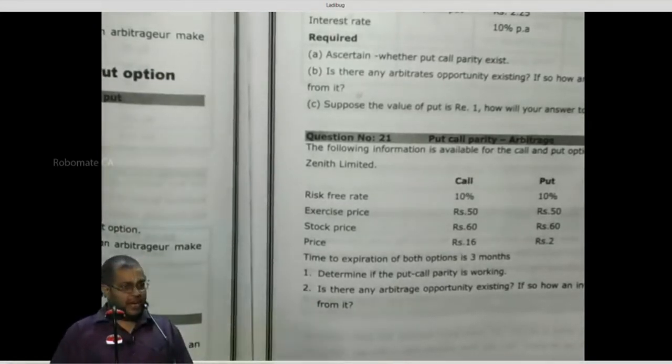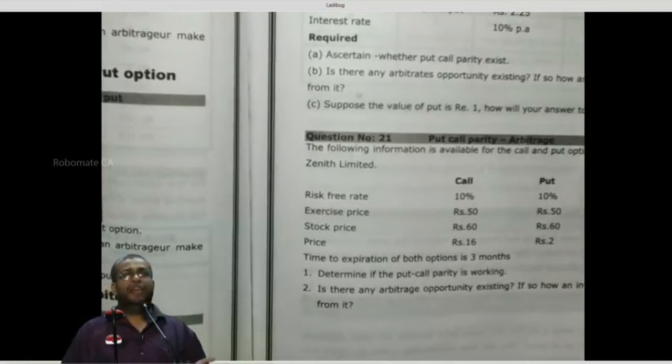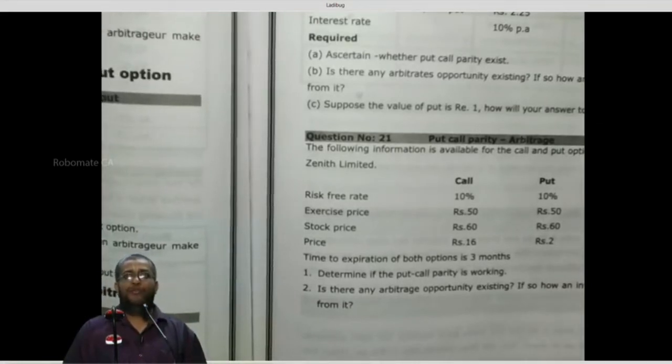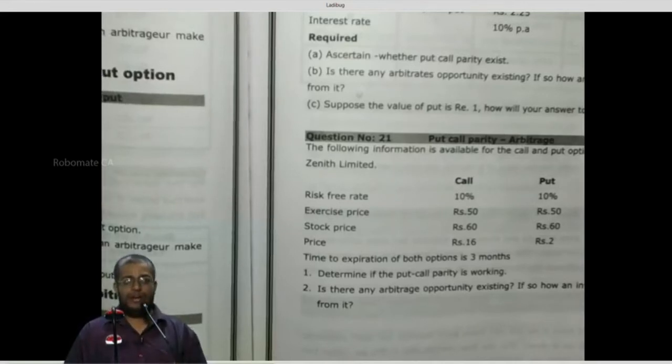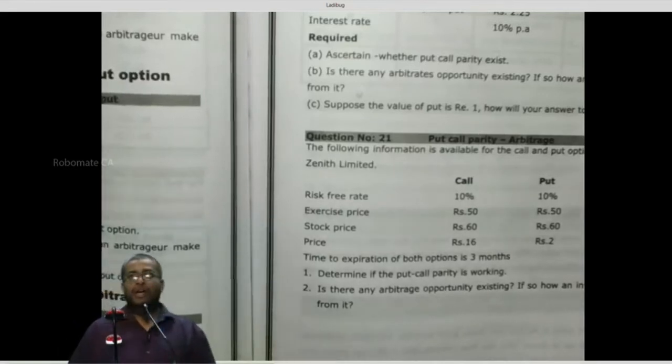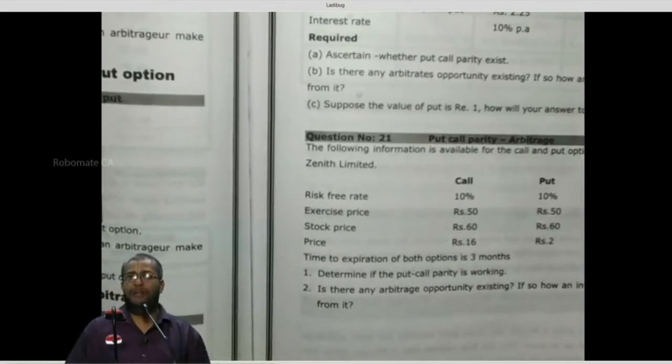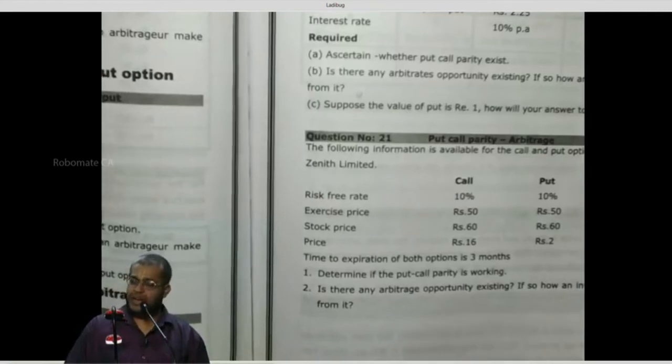First, you have to calculate the present value of the strike price. Write down PV of X. X means strike price. PV of X is equal to 400 into e power minus rT. What is T? 6 by 12.